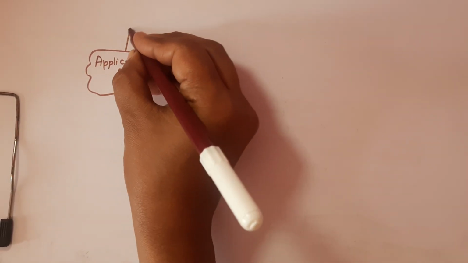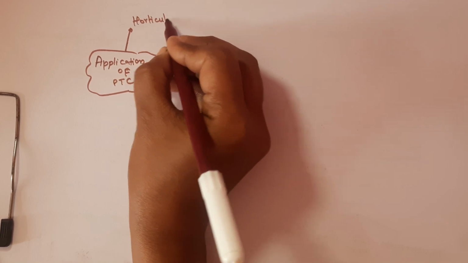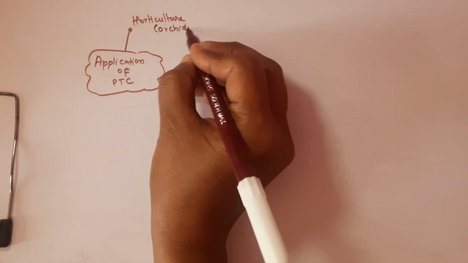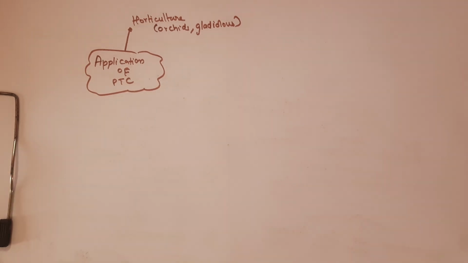Now, what are the applications of tissue culture? The first application is in horticulture. In horticulture, ornamental plants are mass produced. For example, orchids or gladiolus have very beautiful flowers, so we can use tissue culture for horticultural purposes.